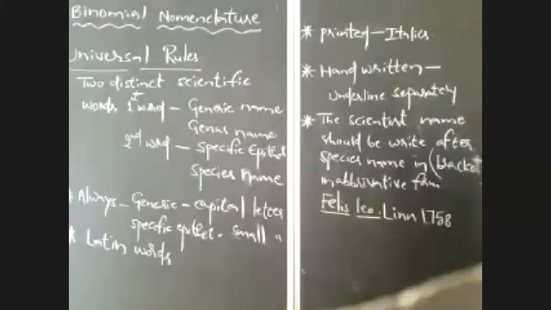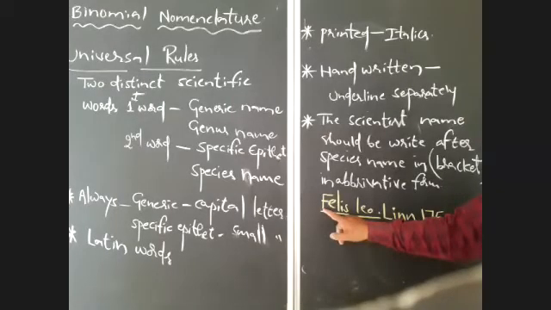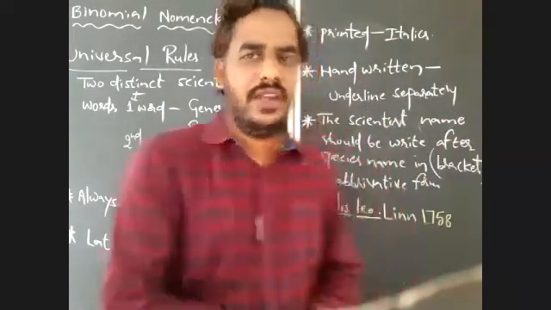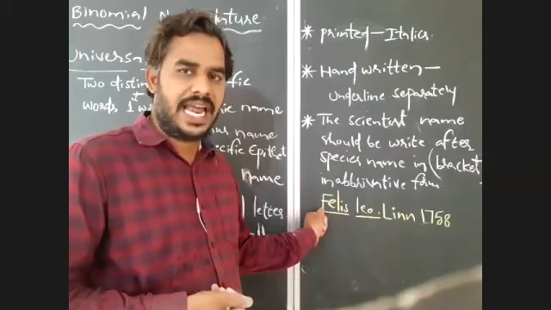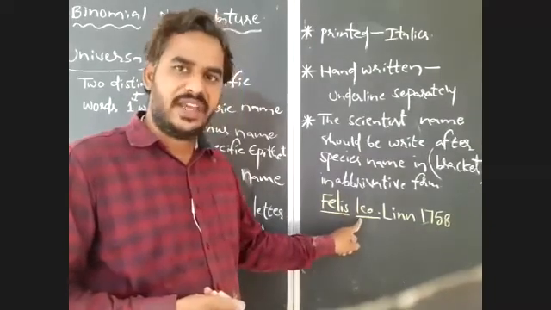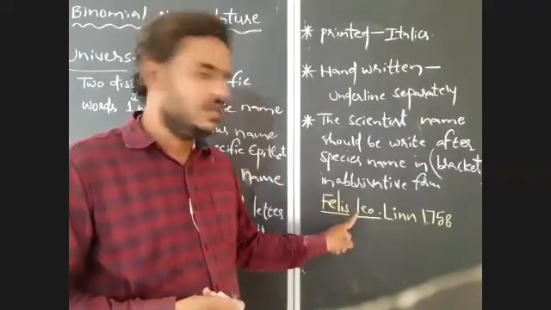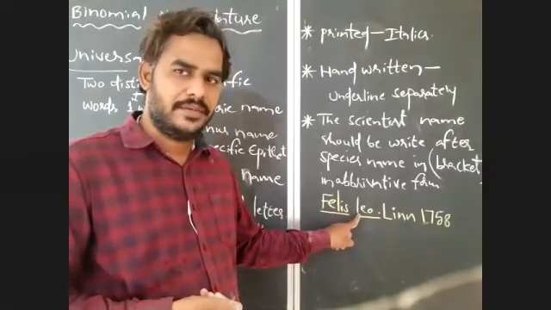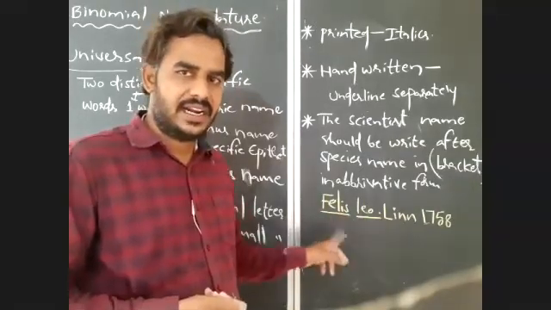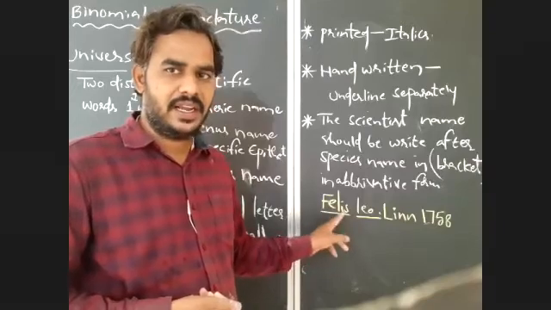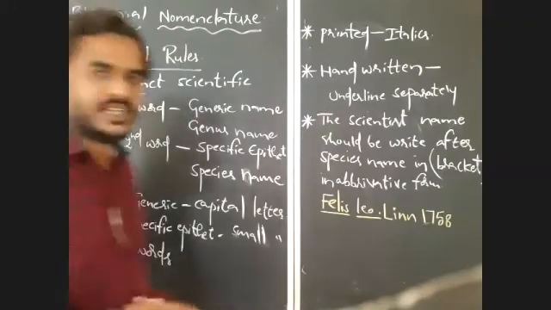What does it indicate? What does it explain? Felis is the genus. This genus name represents a noun, so the genus name should always start with a capital letter. Leo is the specific epithet or species name. This specific epithet is an adjective, so we always start it with a small letter. I wrote this by hand, so both are separately underlined. This separate underlining of genus and species represents the Latin origin, or Latinized nature, of a scientific name.